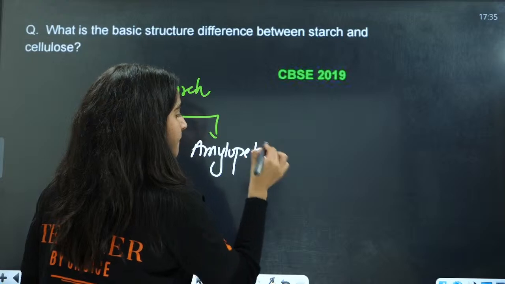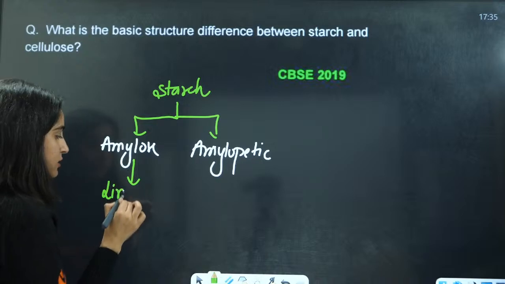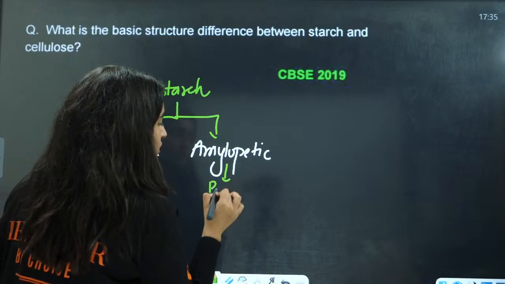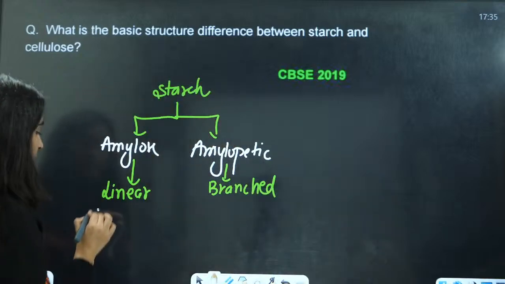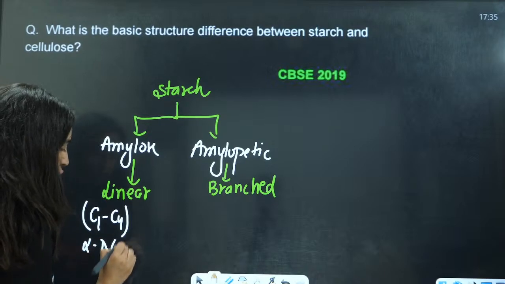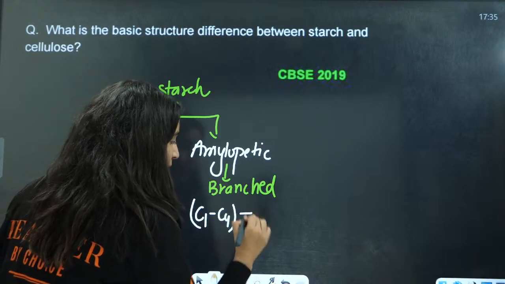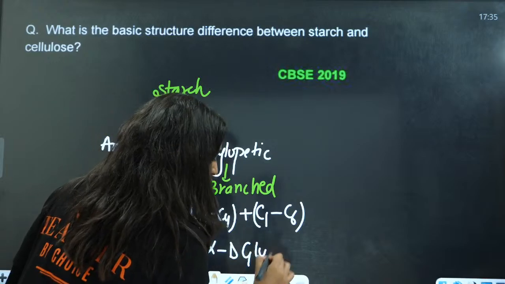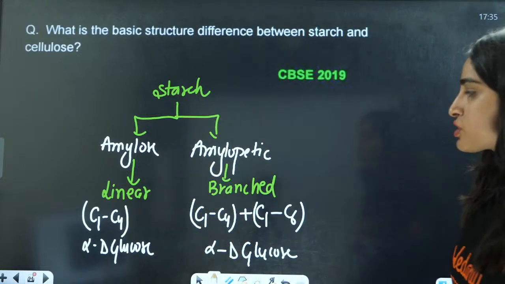Amylose is linear, amylopectin is branched. Amylose has C1-C4 linkages of alpha D glucose. Amylopectin has C1-C4 plus C1-C6 linkages of alpha D glucose. This is about starch.